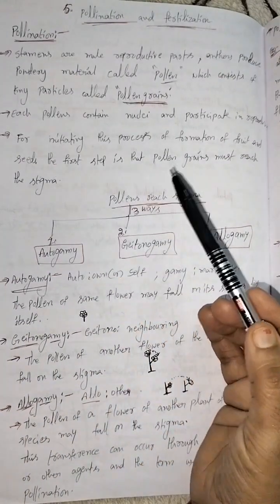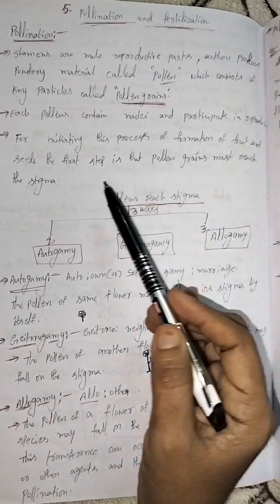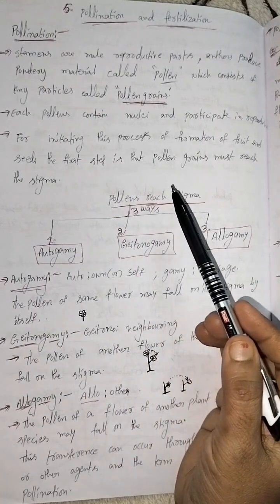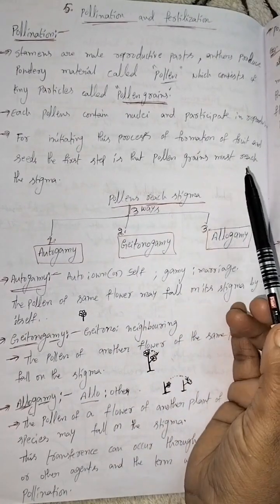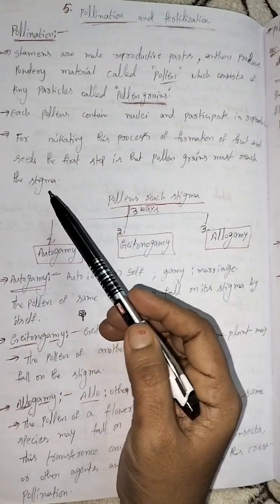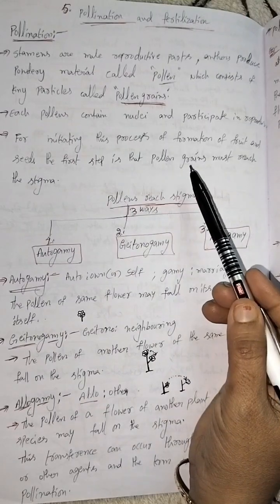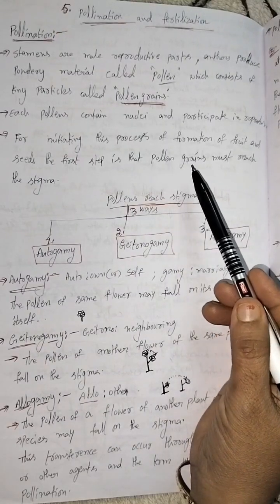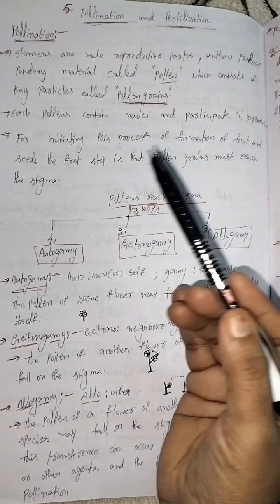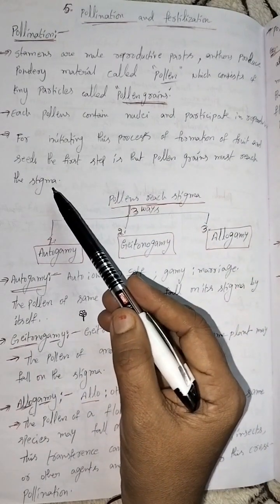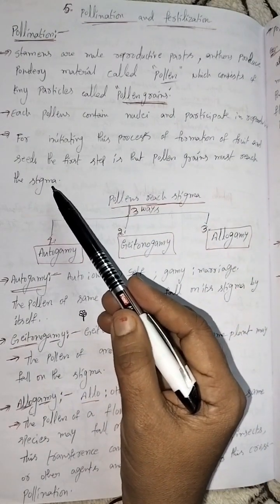For initiating this process, the formation of fruit and seeds, the first step is that pollen grains must be transferred to the stigma. Pollen grains are the male reproductive part, and they are transferred to the stigma. The stigma is the tip of the female reproductive part.